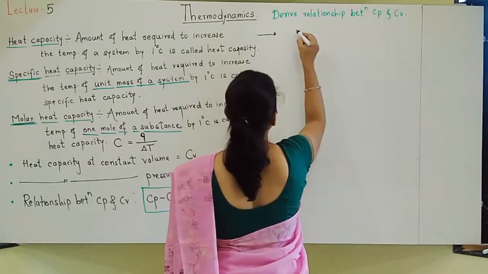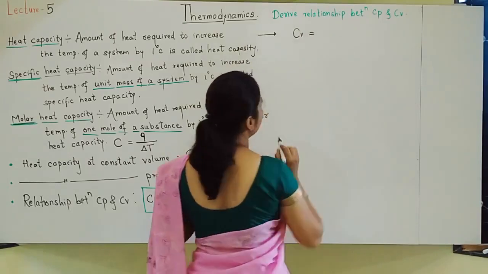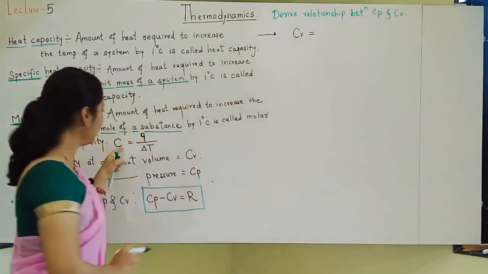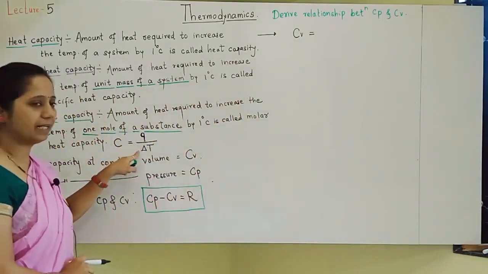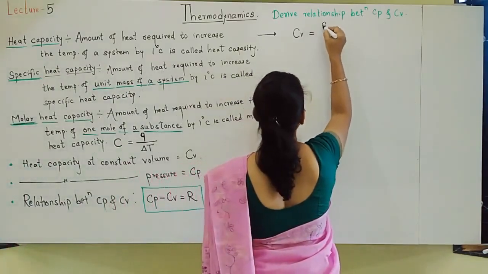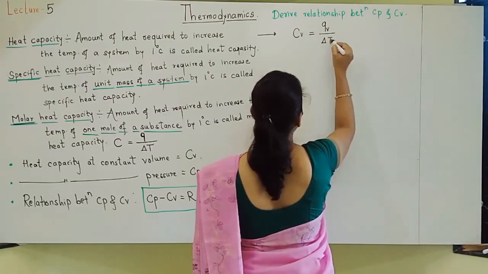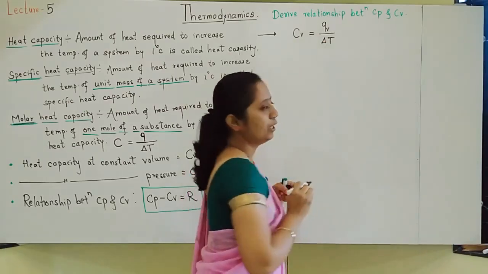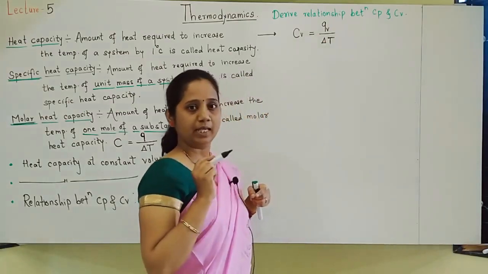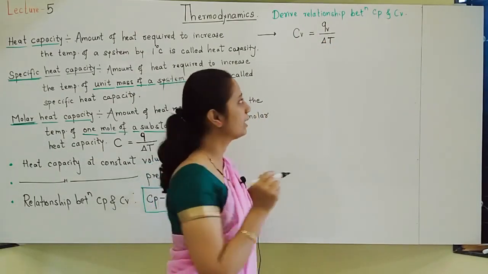First one I will write what is Cv. So what can I write for the Cv formula? I know that C is equal to Q divided by delta T. So based on that I will write Cv is equal to Qv divided by delta T. What is Qv? Heat at constant volume.